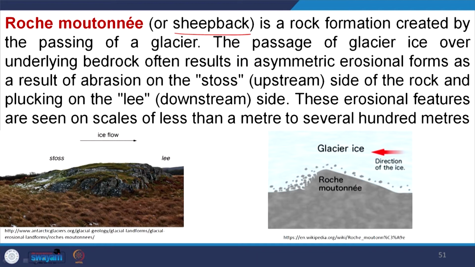If you see here, this is the glacial movement direction. So, here we have the stoss side and this is the lee side. So, here is due to plucking and this is due to abrasion. Otherwise you can say in this figure, this is the stoss side and this is the lee side, and this type of erosional topography is called roche moutonnée.